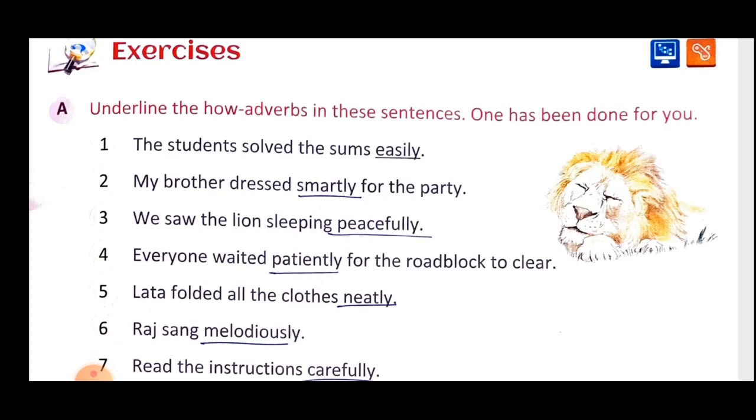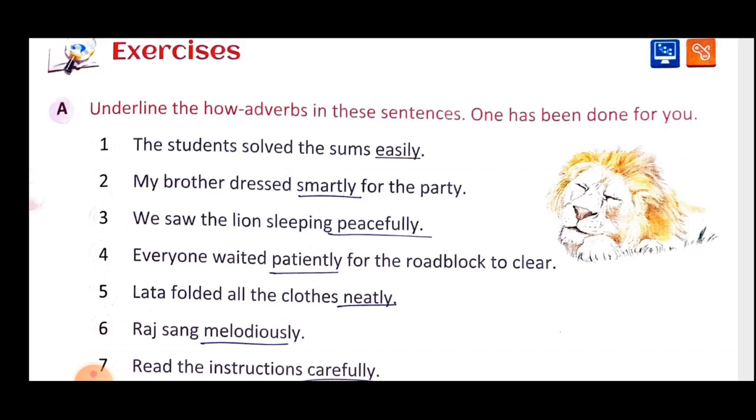Easily is your how adverb. So when you ask how the action was done, the answer is your how adverb. Let us see the next example. My brother dressed smartly for the party. My brother is the subject, dressed is your verb. How did he dress? Smartly. So that is your how adverb.